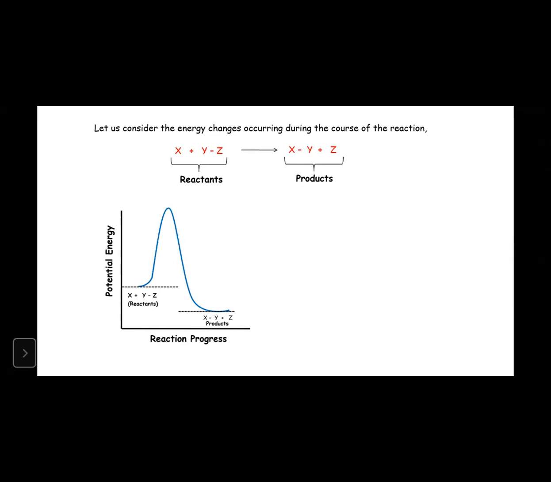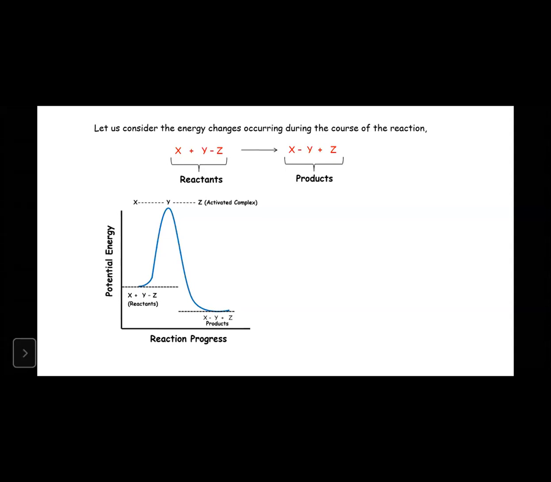So what happens when the reaction progresses? This is what we call the activated complex, or else the transition state. When the transition state or activated complex comes, any idea?